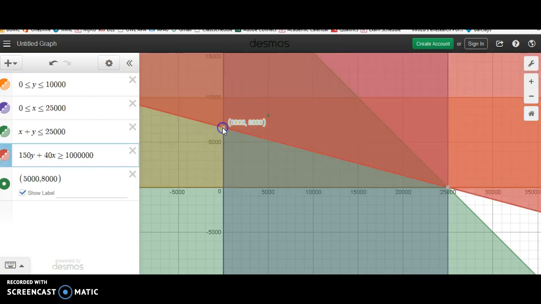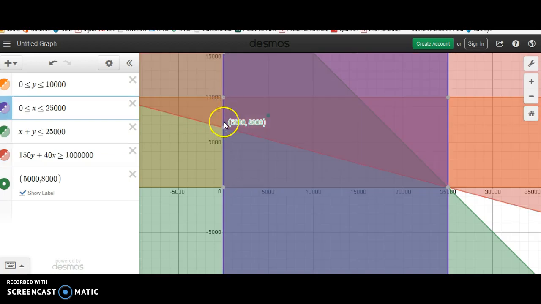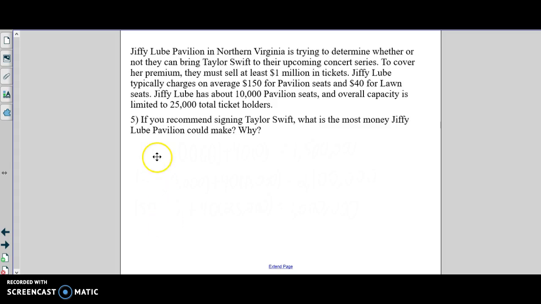Now, yes, there is a fourth point here at the 0, 6,667, but if I think about the fact that I'm trying to maximize, I know that 10,000 is going to give me more than 6,666. So I'm going to ignore that point even though it technically does exist. But maximize my profit will always be found at the vertices. So I'm going to check those 3 vertices and see where I end up to maximize profit.